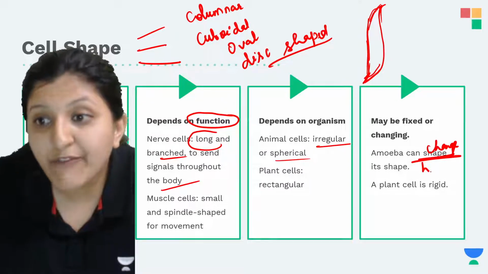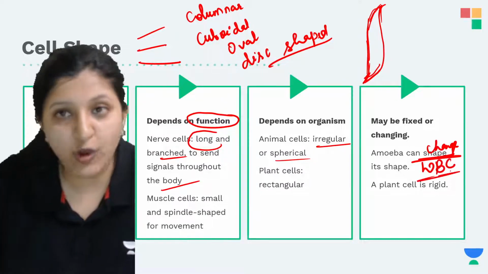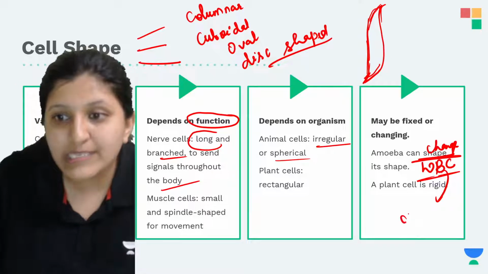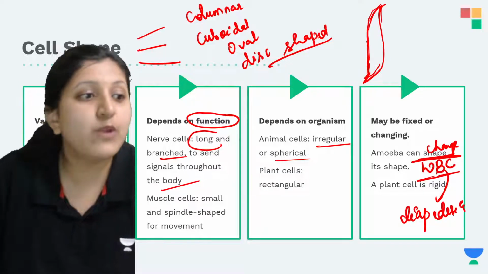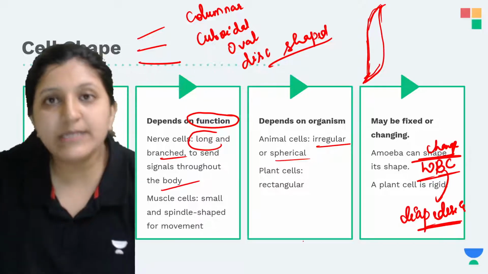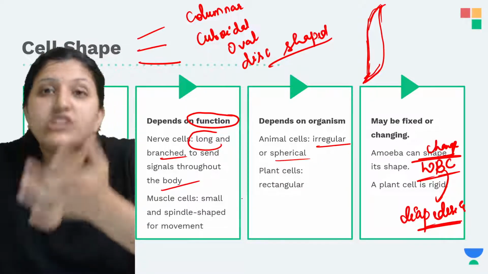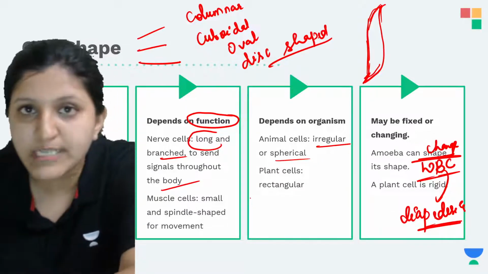It is the same with respect to WBCs also, because these WBCs can perform diapedesis. That means they will ooze across the capillaries and reach the site where the germs are present. The plant cell is again rigid.